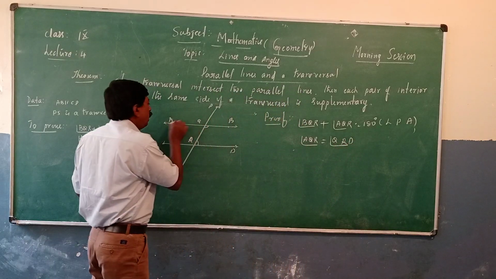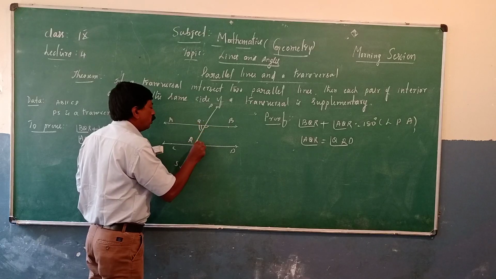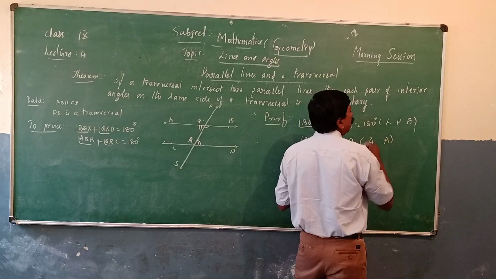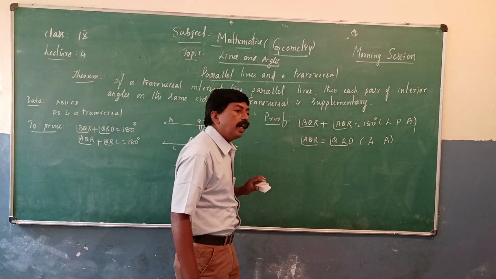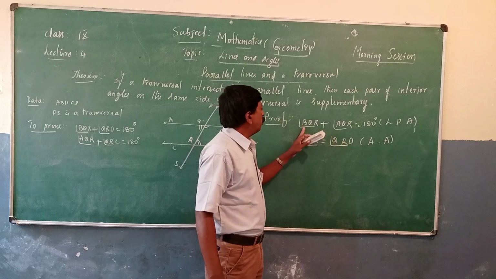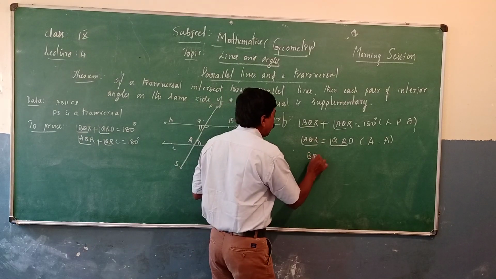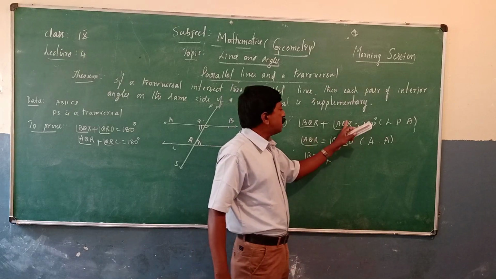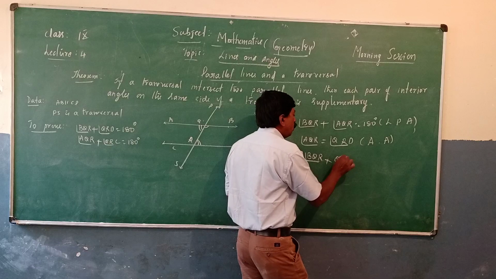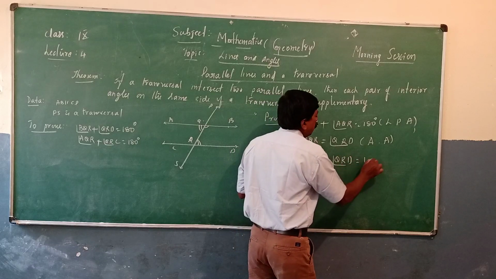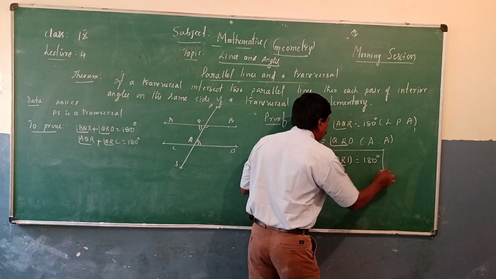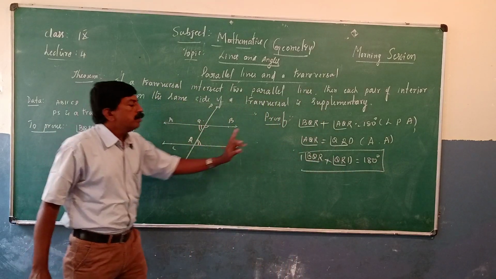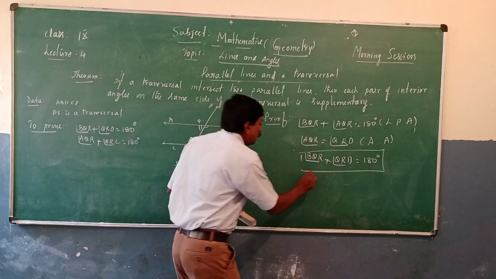Observe here. AQR, this angle must be equal to this angle. What type of angles are these two? Alternate angles are equal. So BQR you can write as it is, plus AQR is equal to QRD. In the place of AQR you can write QRD, which is equal to 180 degrees. Hence we proved BQR plus QRD, the sum of these two, is 180 degrees.